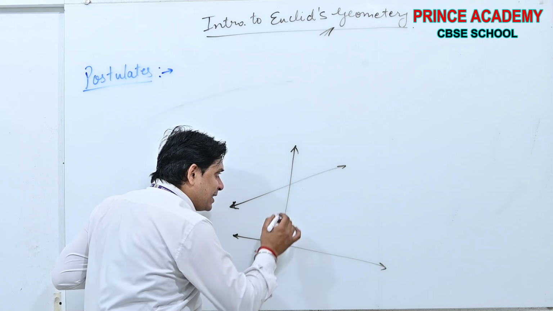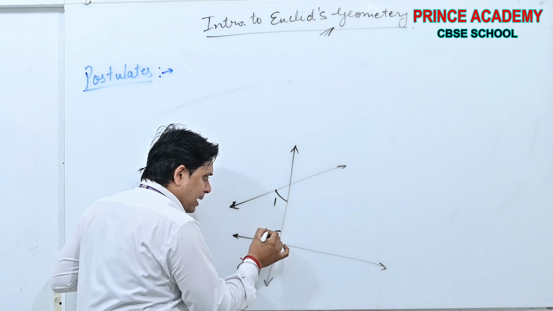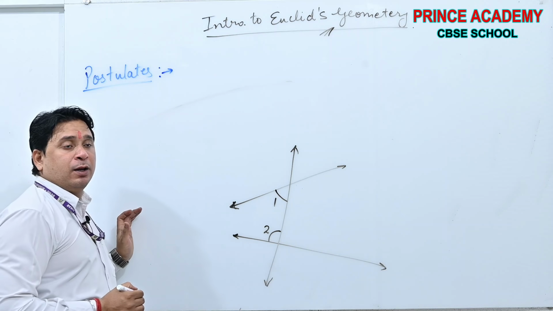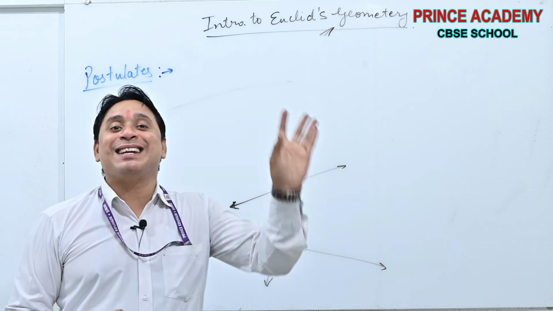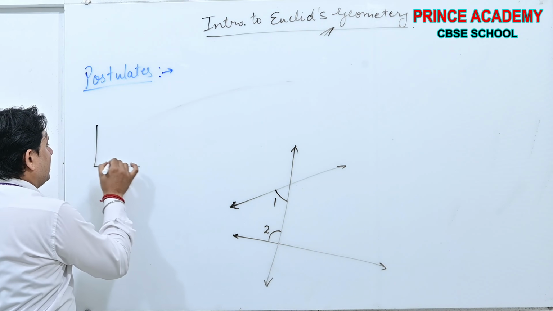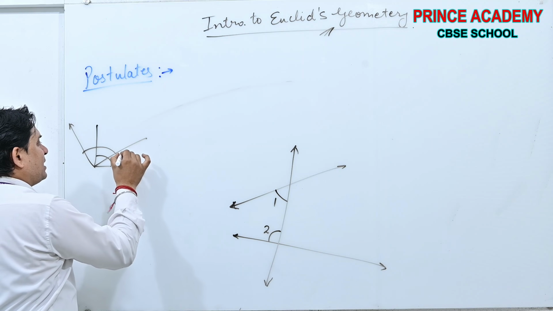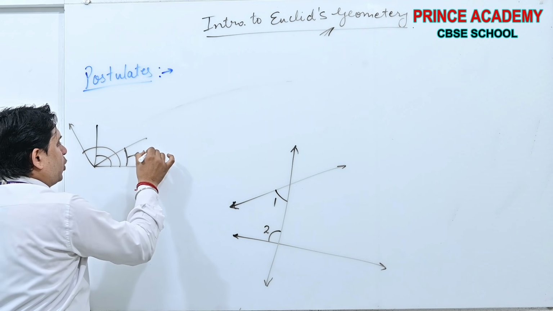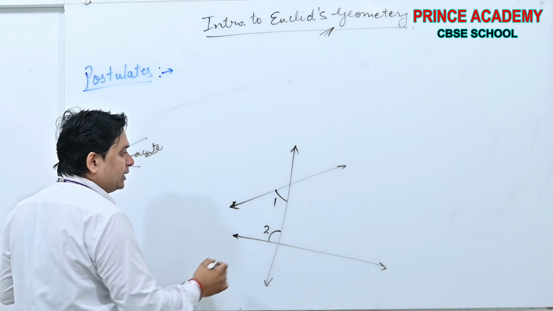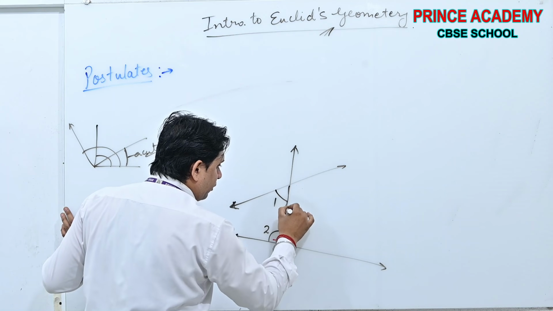Then the angles made which are less than right angles. See beta, this is a right angle, this is an obtuse angle, and this is an acute angle. In the case of an acute angle, this is less than 90, this is also less than 90.